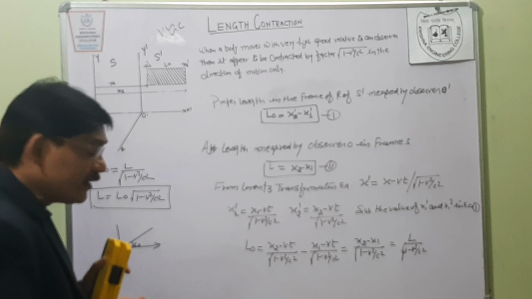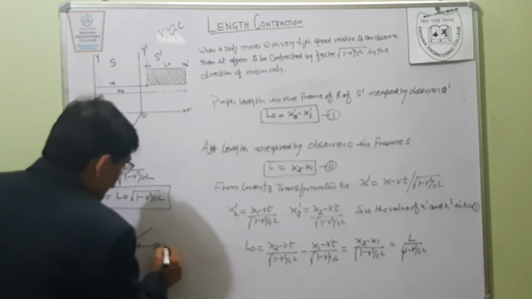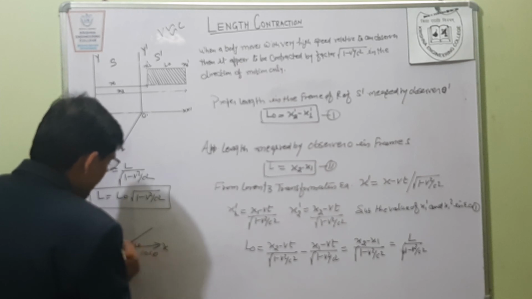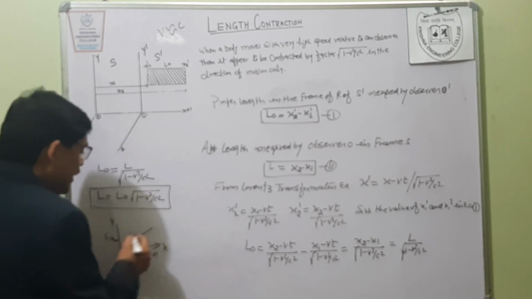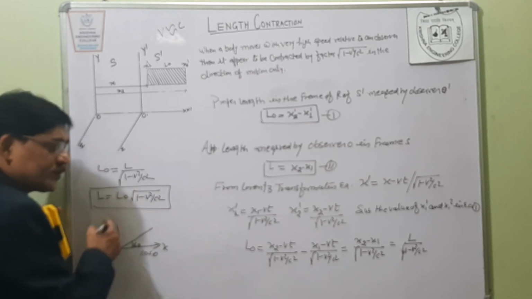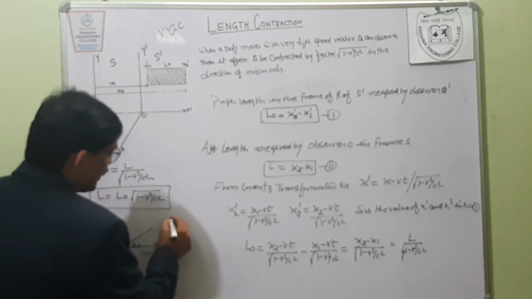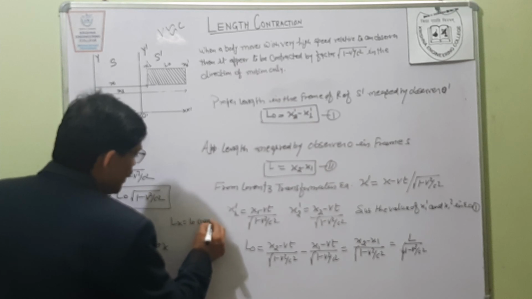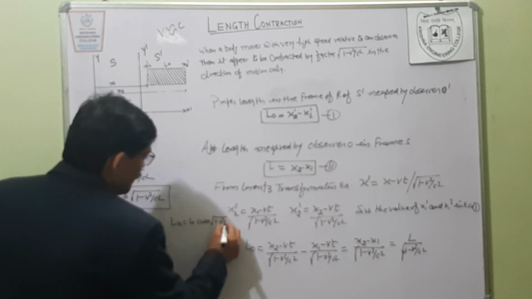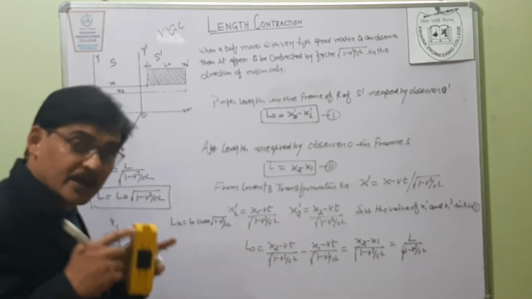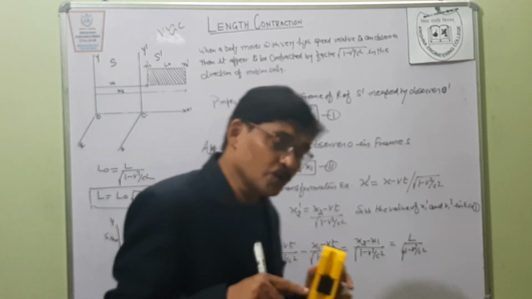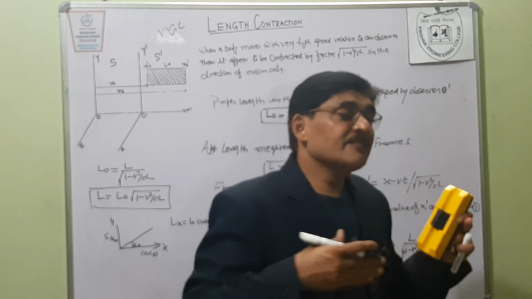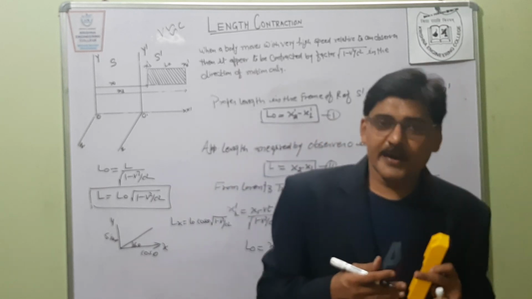So how to calculate? We have an x component and a y component: this one is cos theta and this one is sin theta. The x component is Lx is equal to L naught cos theta under root 1 minus v square upon c square. But as per our theory, only the direction of motion is affected, not the perpendicular direction.